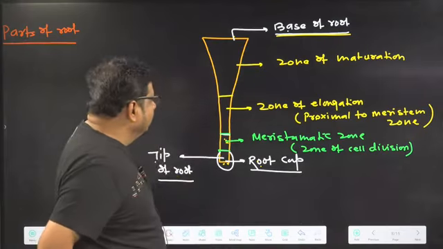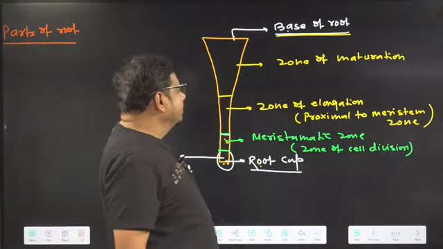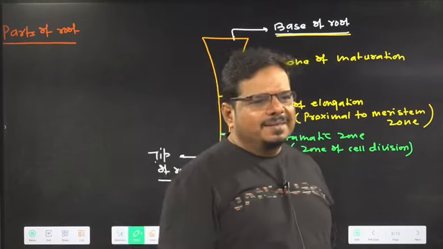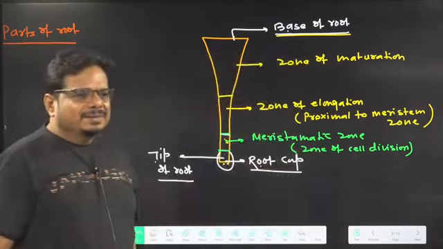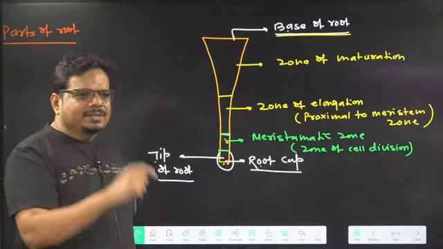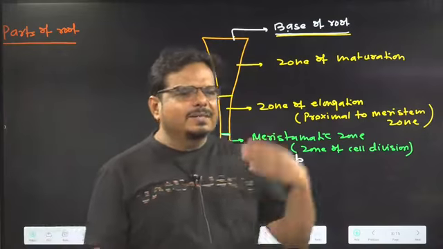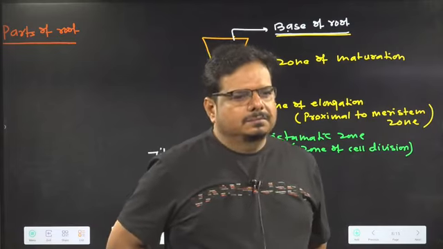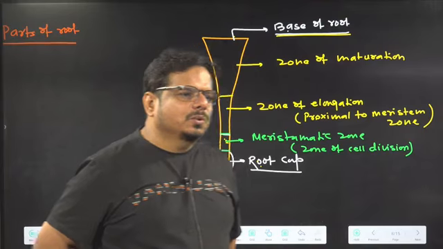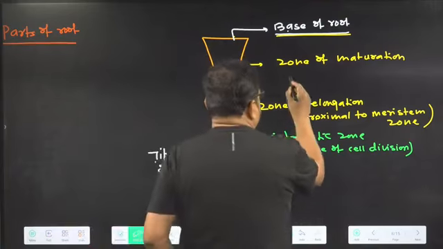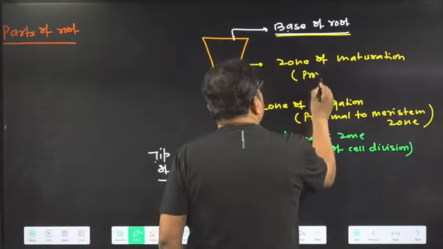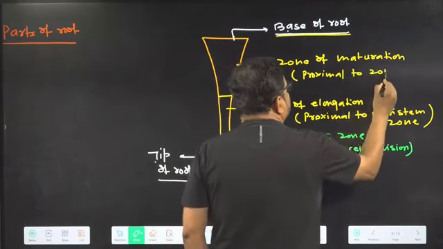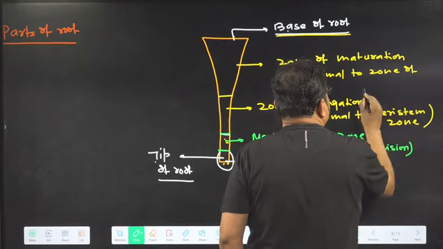Zone of maturation is proximal to zone of elongation or distal to zone of elongation? Answer it. Proximal to zone of elongation. Very good. So it is proximal to zone of elongation.